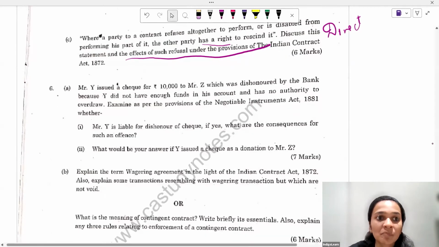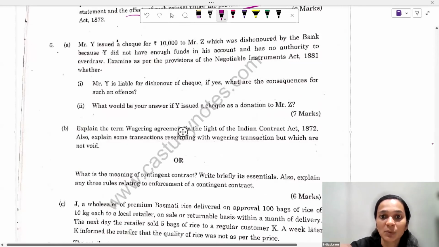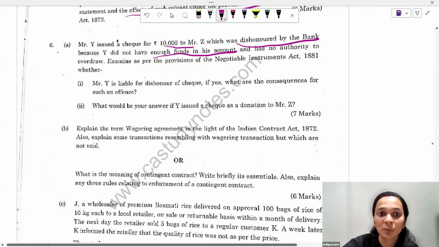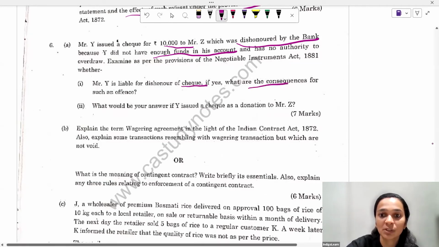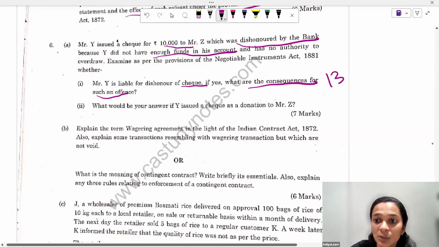Moving on, Mr. Y issued a check of 10,000 to Mr. Z, which was dishonored by the bank because Y did not have enough funds in his account and has no authority to overdraw. Examine whether Mr. Y is liable for dishonor of check. If yes, what are the consequences of such an offense? So again, here comes in section 138 of the Negotiable Instruments Act, which you will have to apply here.